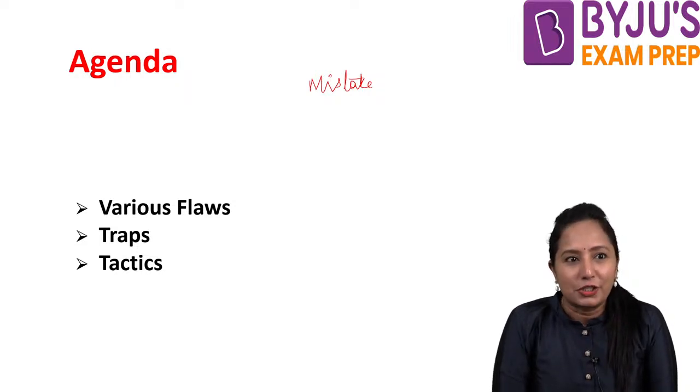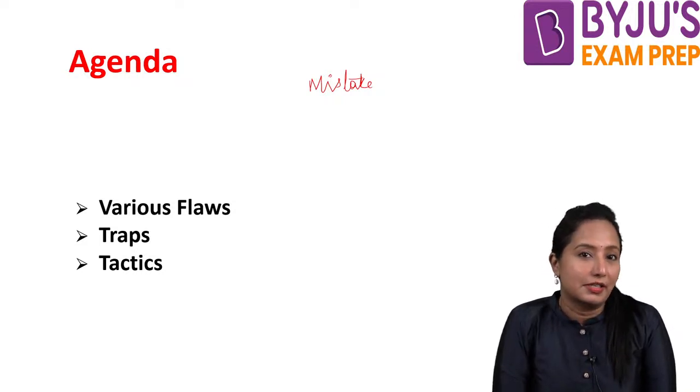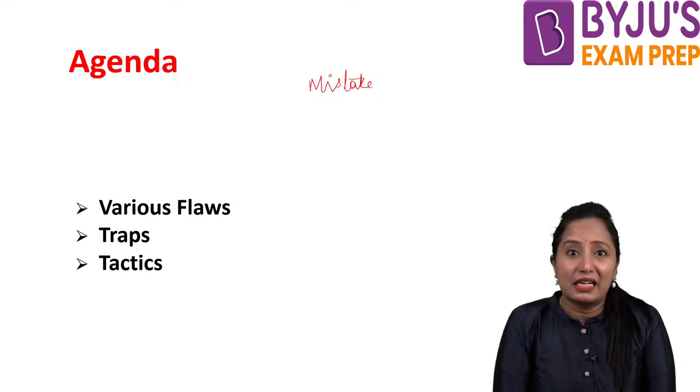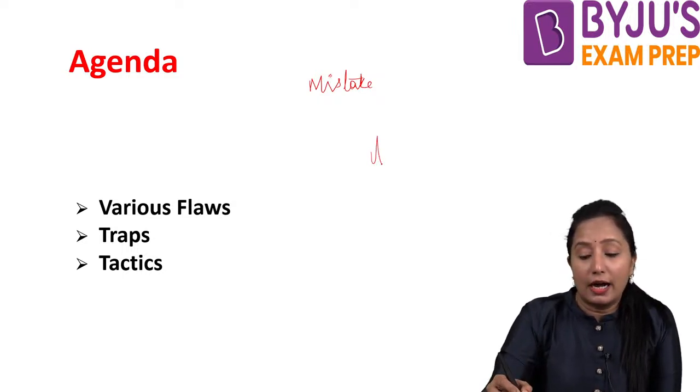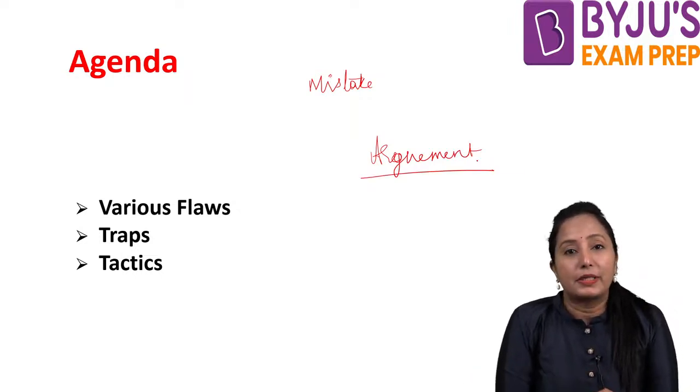Basically, these flawed questions are a part of our logical reasoning or critical reasoning questions. When we are reasoning, we all know that we will be basing our reasoning on the argument. But what is this argument?